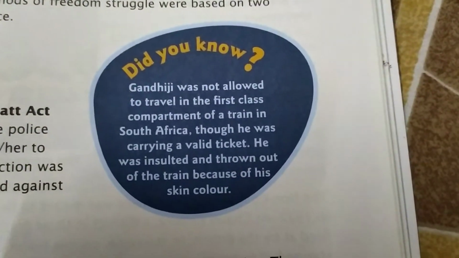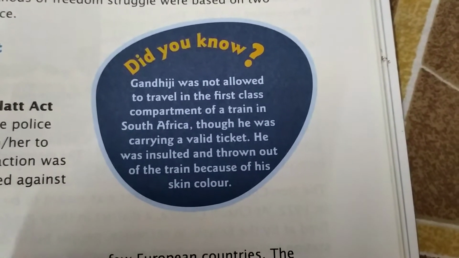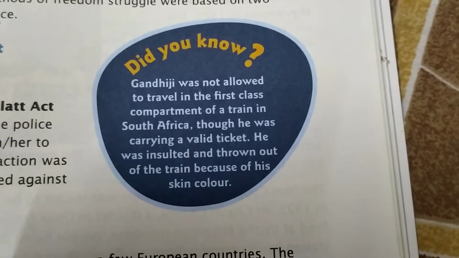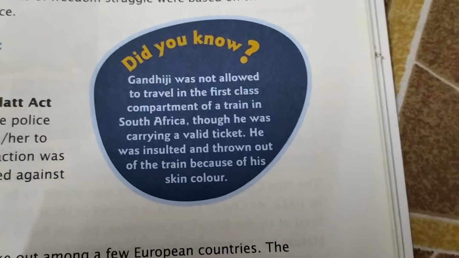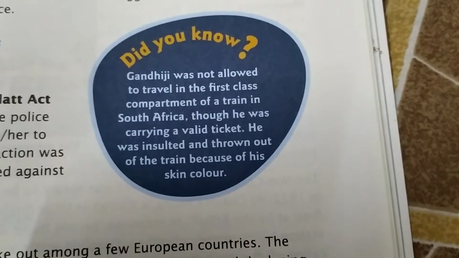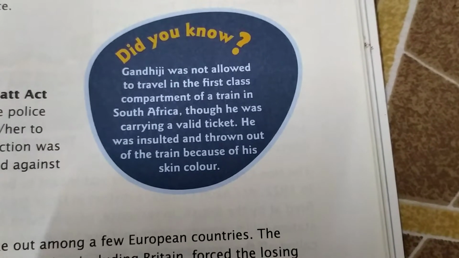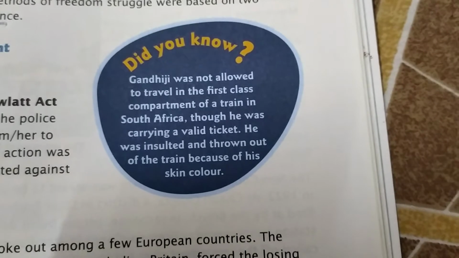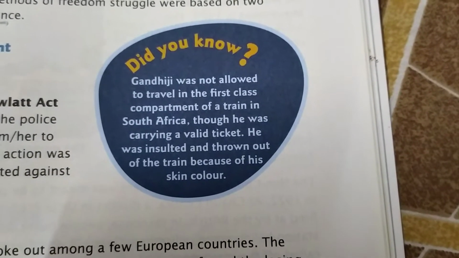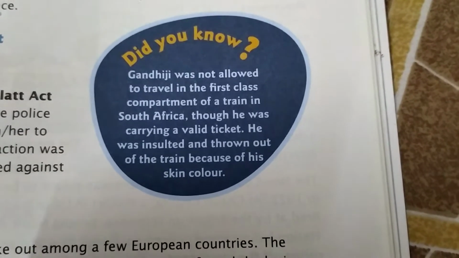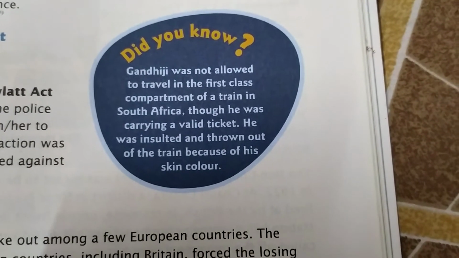Did you know Gandhiji was not allowed to travel in the first class compartment of a train in South Africa, though he was carrying a valid ticket? He was insulted and thrown out of the train because of his skin color. Why? Because his skin color was dark compared to the white people. So in South Africa also there was discrimination on the basis of color.